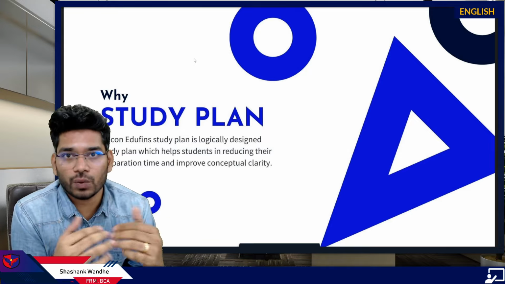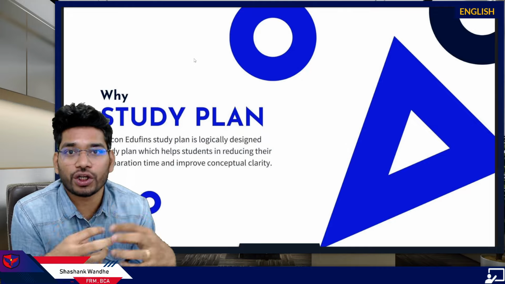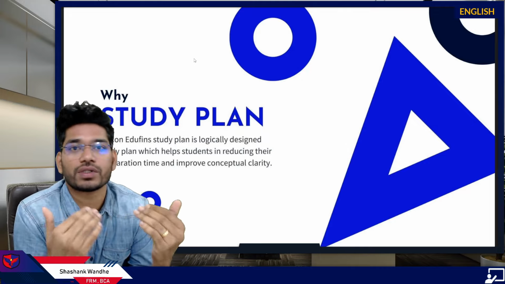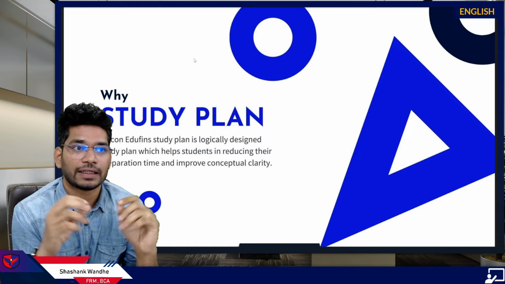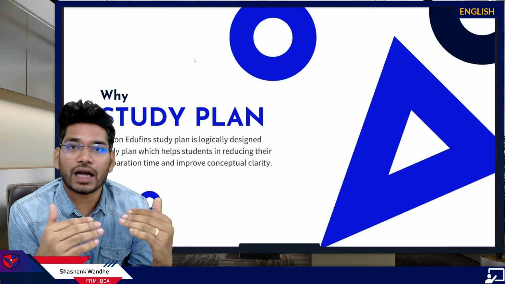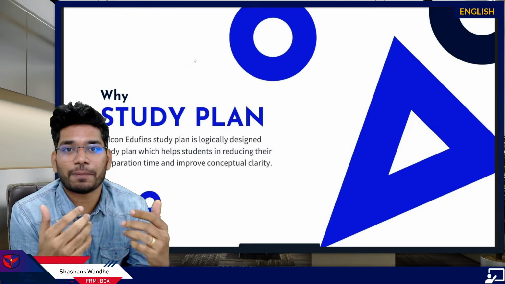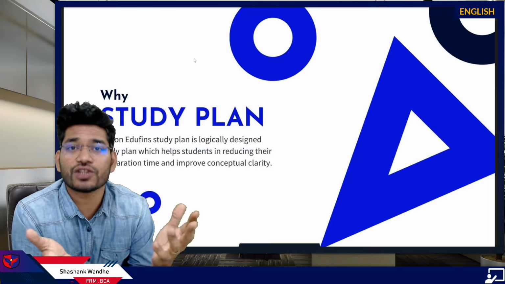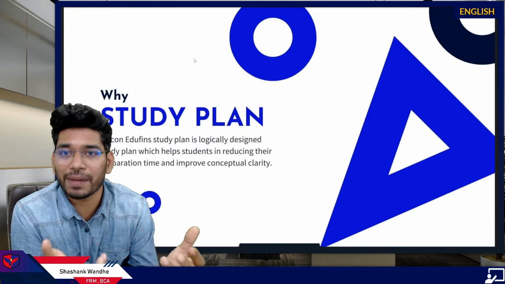Now in FRM Part 1, you are starting your preparation. You are very new to this particular setup or curriculum or the concepts, or the majority of students are new to these concepts. So in FRM Part 1, a self-study plan makes a lot of sense and is very crucial for your preparation. It will reduce your preparation time and reduce complexity in preparation.